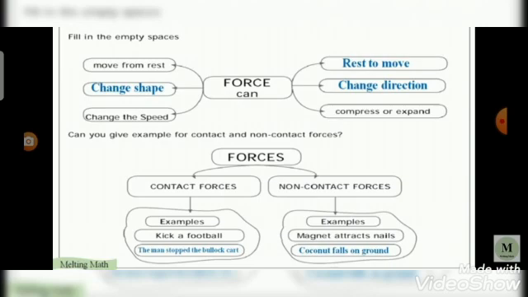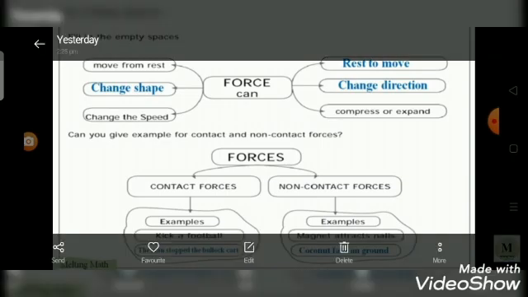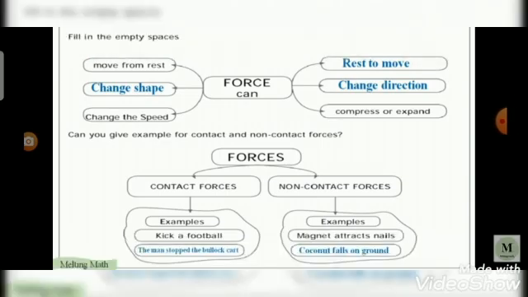Then the next type is non-contact force. Here the example is given, that is magnet attracts the nails. Then the next example, that is coconut falls on the ground. This is the example for non-contact forces.